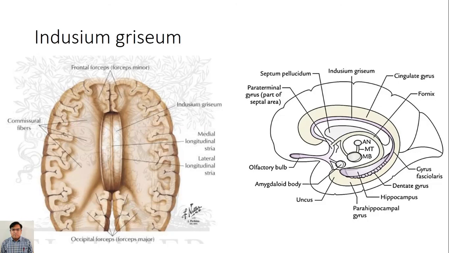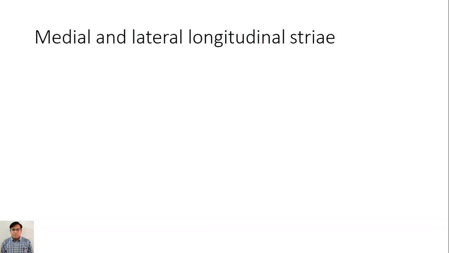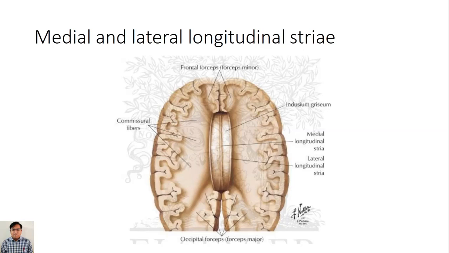Over the corpus callosum there are three structures. The medial one is the medial longitudinal stria, and the lateral most is the lateral longitudinal stria. In between these two, indusium griseum is present, as shown in the same figure.